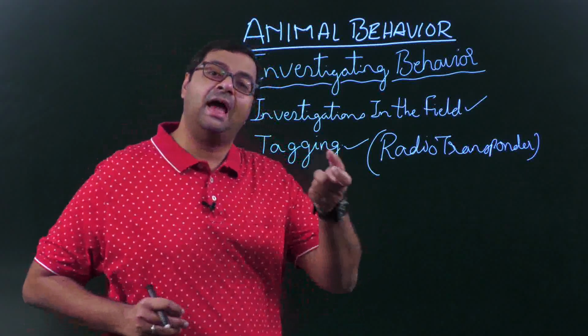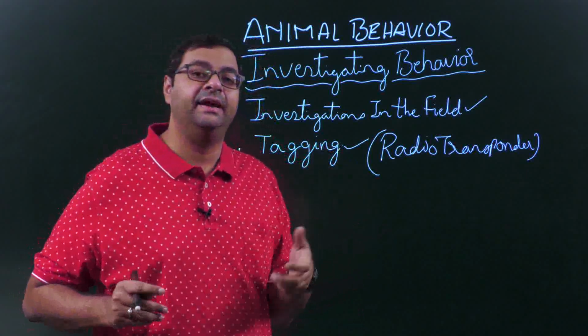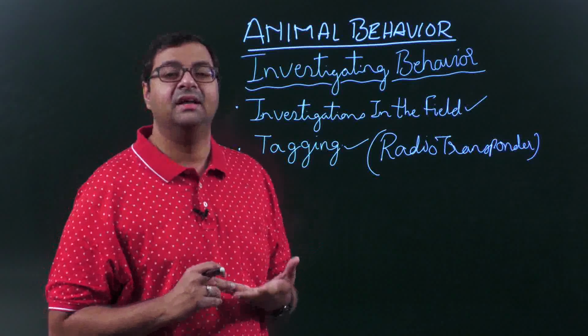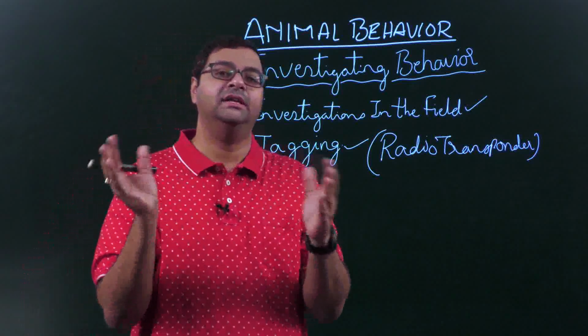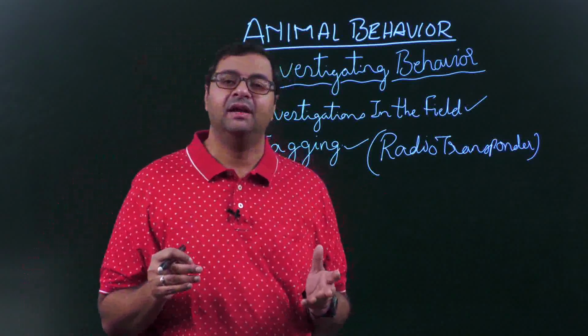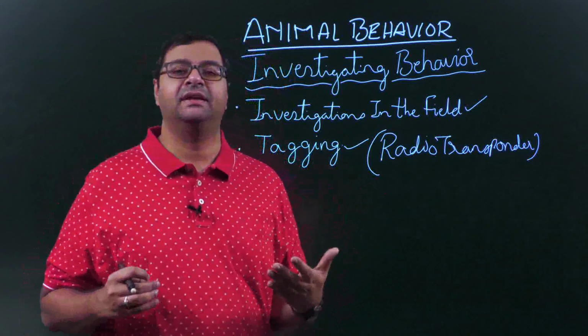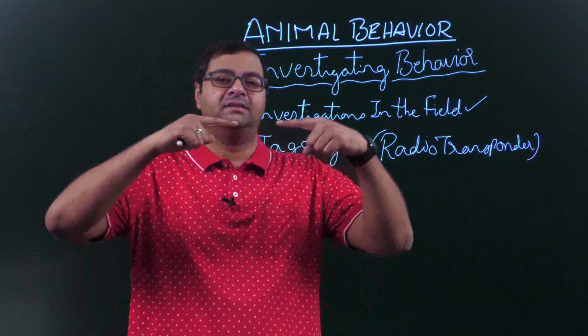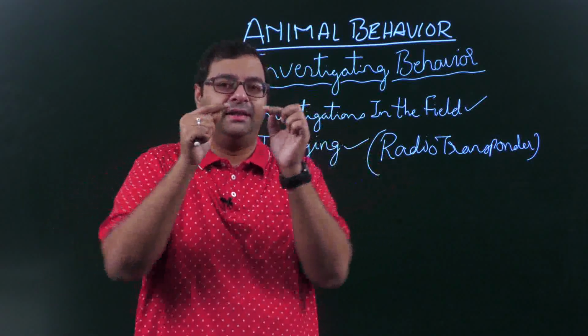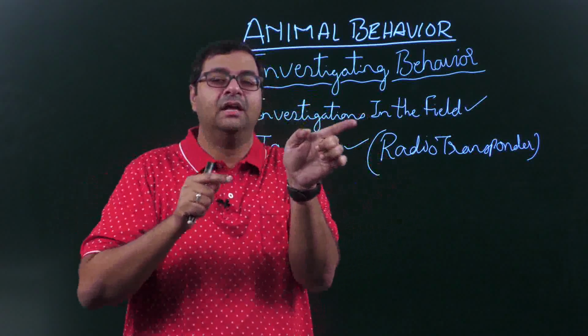But even animals send signals to each other. For example, if you have seen ants, they move in line, and they touch each other and then go back. So what are they doing?